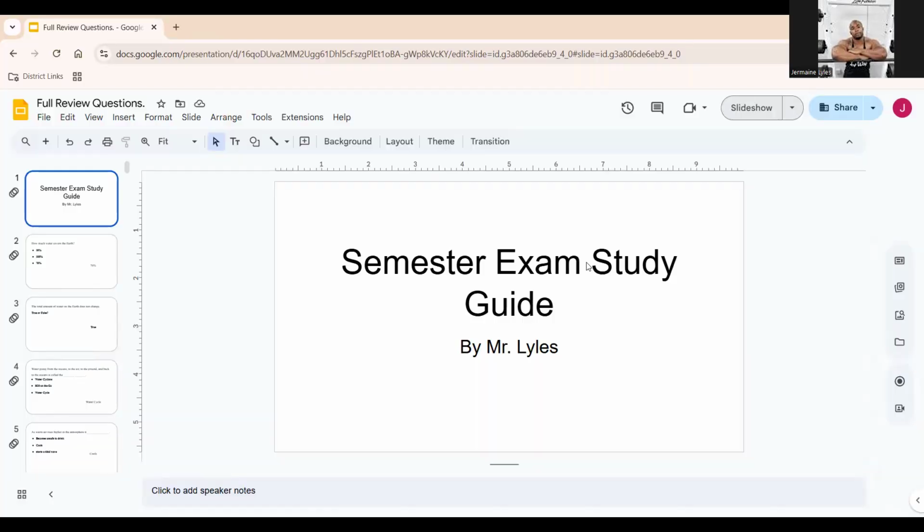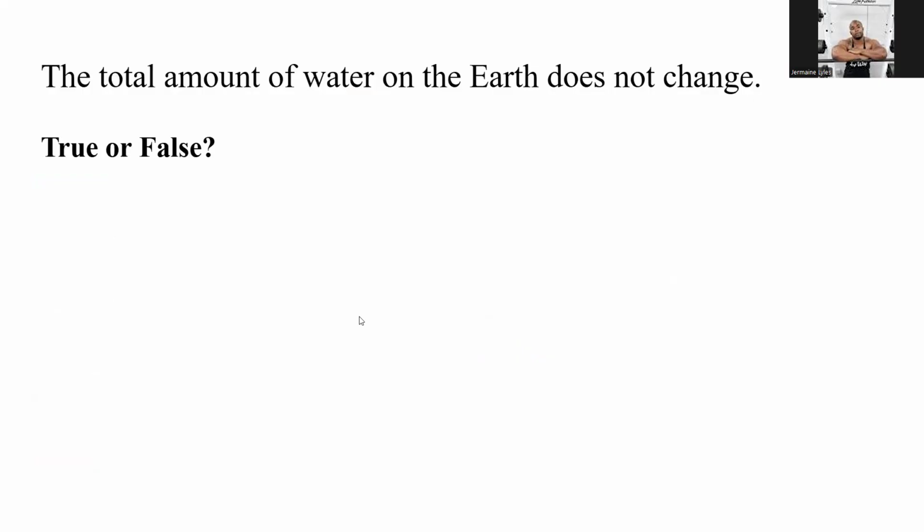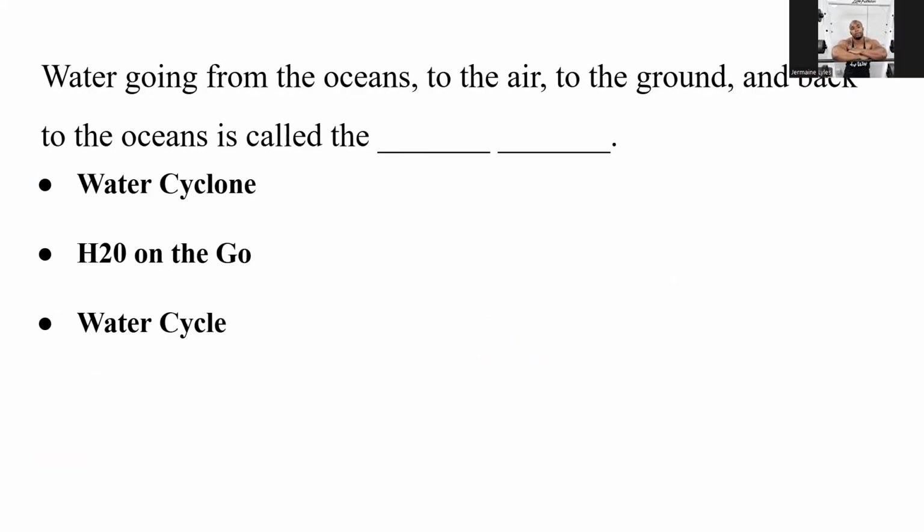All right. First question is how much water covers the earth? We talked about this several times. Should be a no-brainer. We know that that is 70%. The total amount of water on earth does not change. Is that true or false? That is true. It does not change. Water going from the oceans to the air to the ground and back to the oceans is called the what? It is called the water cycle.